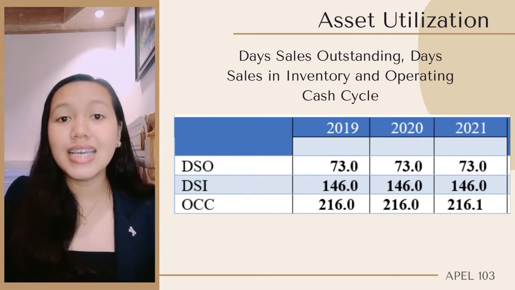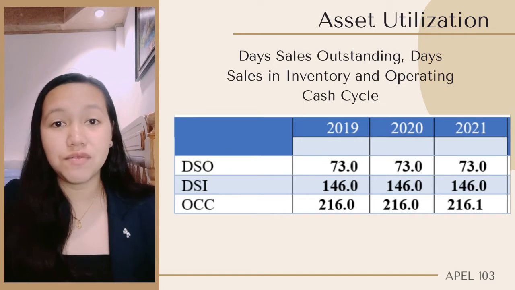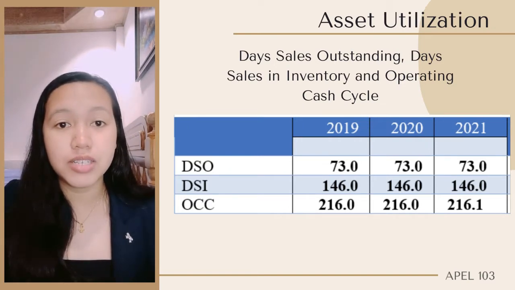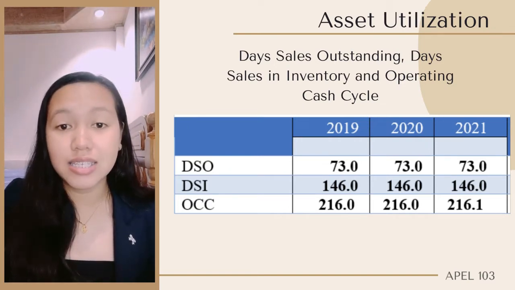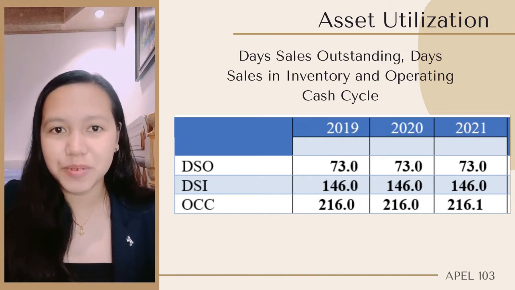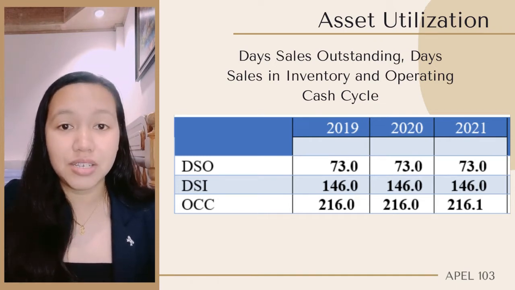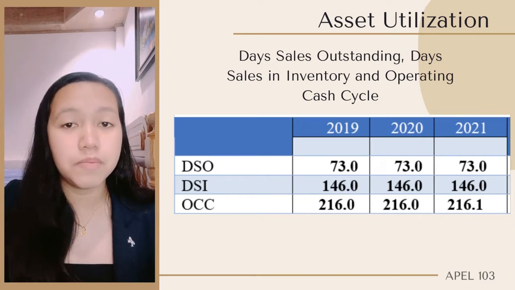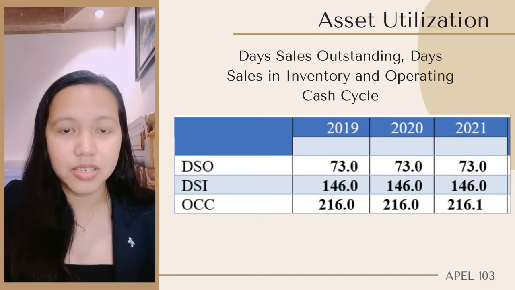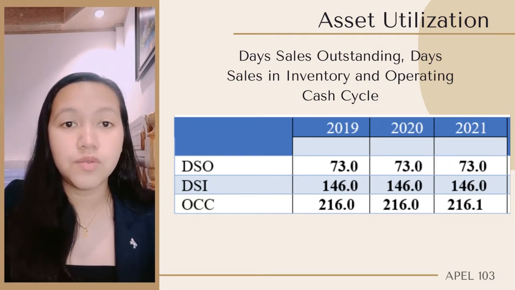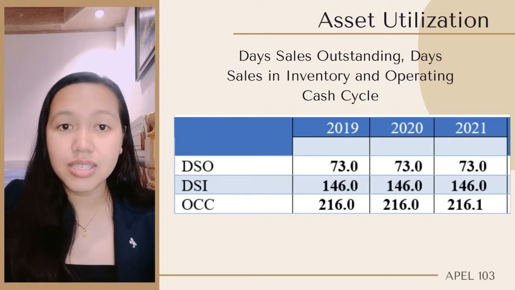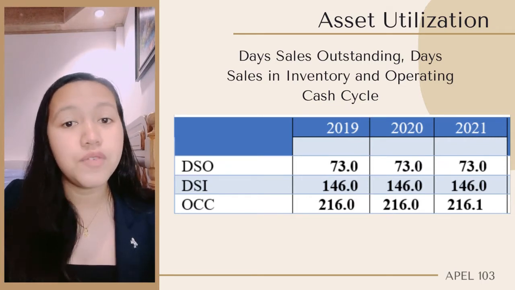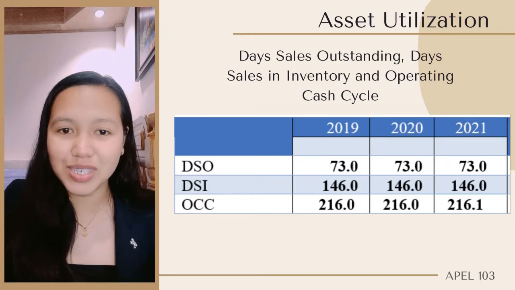In relation to this, the day sales outstanding, day sales in inventory, and operating cash cycle computation are used in measuring asset utilization of the Lenbong Manufacturing Corporation. Throughout the comparative years, the day sales outstanding has a constant result of 73 days, so it takes 73 days for the company to collect receivables from their customers. With regards to the day sales in inventory, it has also a constant result of 146 days. This means that it takes 146 days for the corporation to convert its inventory into sales.